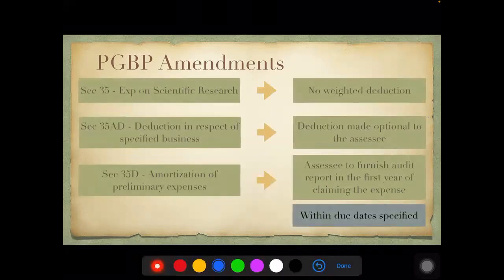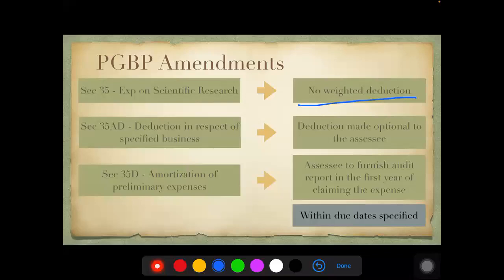The other amendments are such. So section 35, which talks about your scientific expenses. So expenditure on scientific research, earlier we had them in different categories. We still have those categories. Now, if you all can recall, we used to give some categories 125%, some categories 150%, and so on. Now, for this year, they have made it very simple.